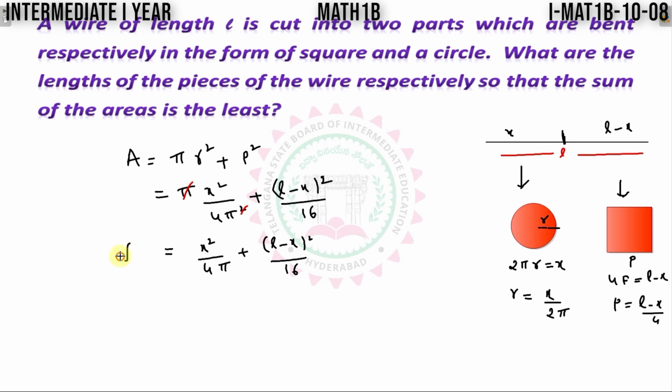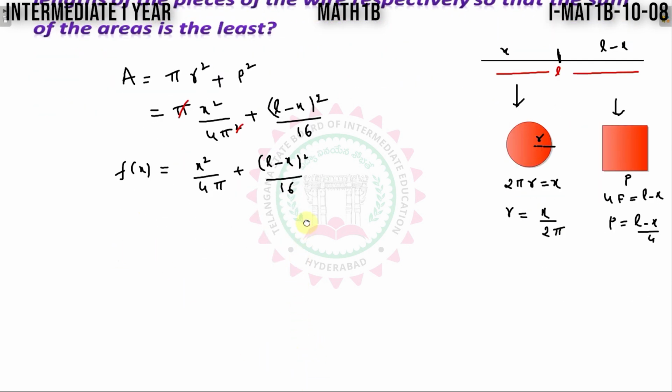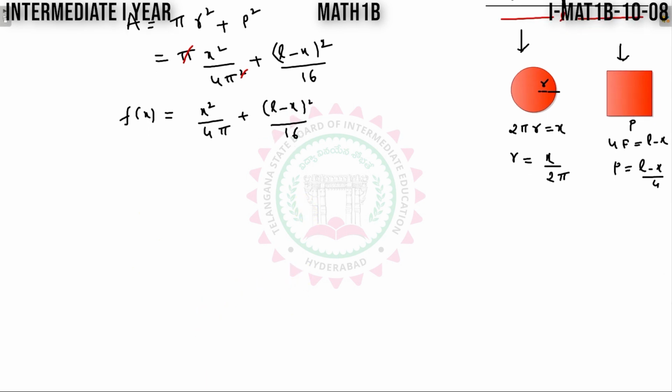Now this is the function of x. Take f of x here. So for the procedure for max or minimum, we have to find f dash x value. Differentiate this function with respect to x both sides here.